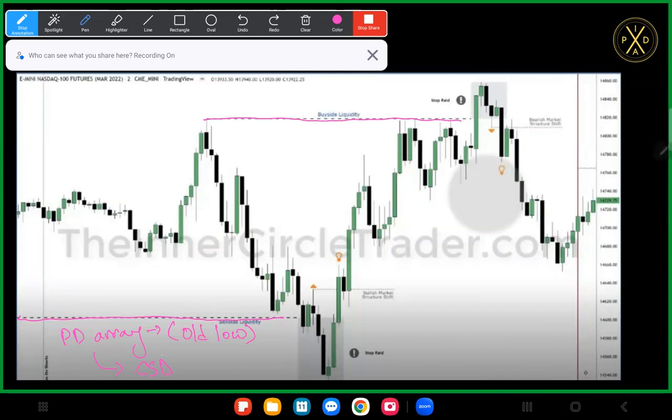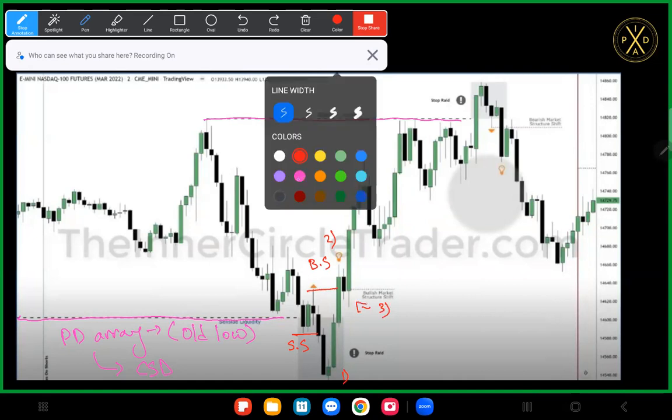So right here, we sweep, sell side sweep. Actually, let's make this a different color just so this really stands out. So right here, sell side sweep, buy side sweep right here. So we have phase 1, phase 2, and then phase 3 comes in right here.